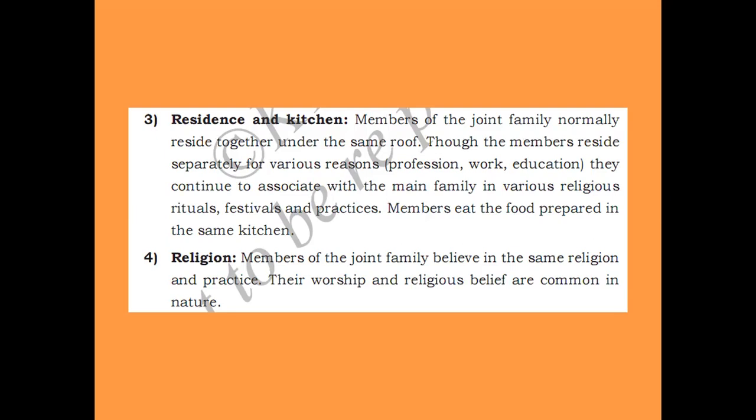Though some members reside separately for various reasons, they are allowed to live outside their residence because of their profession, work, or to get an education. But at the time of any religious rituals, festivals, and practices, they all come together under one roof and celebrate.